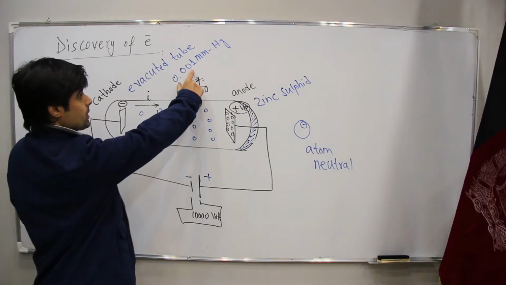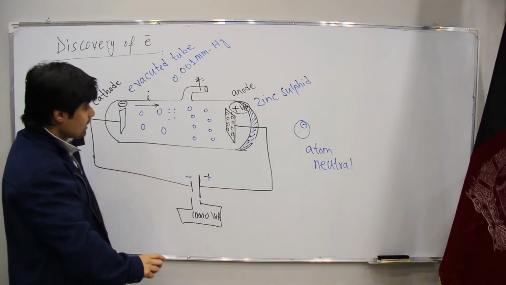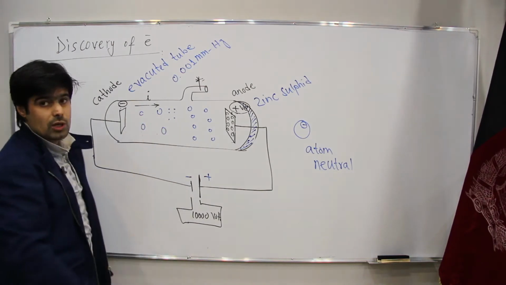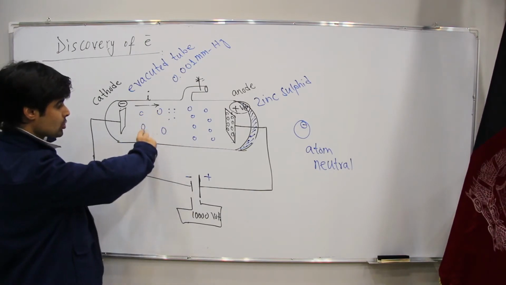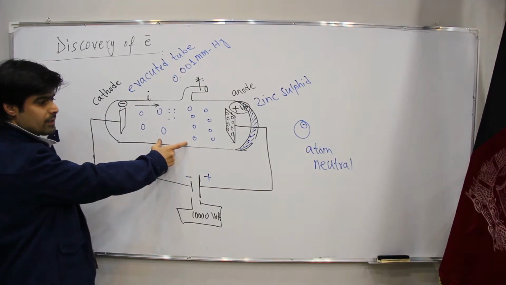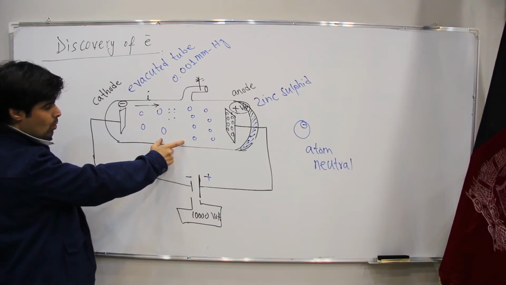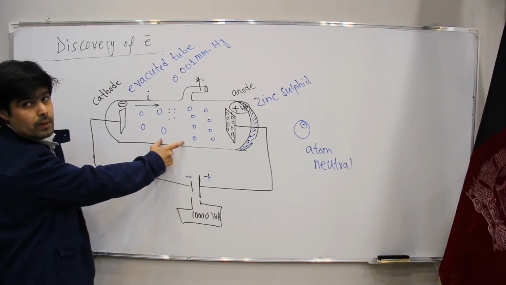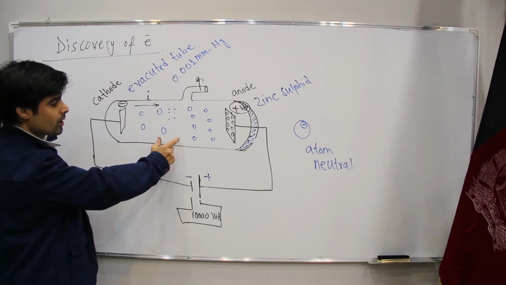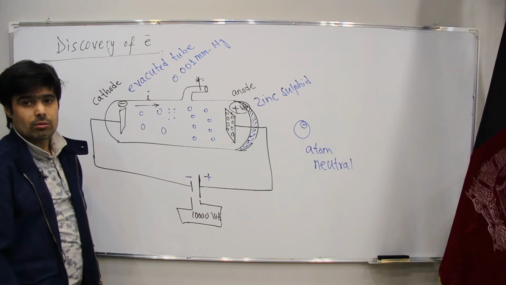Why did he lower the pressure? Because if he didn't lower the pressure, on that occasion, maybe this atom and this atom would strike each other. By lowering the pressure, these atoms of the gases will be at a distance. So at that distance, we won't have the possibility of them striking each other. Now it means there is something in the atom.